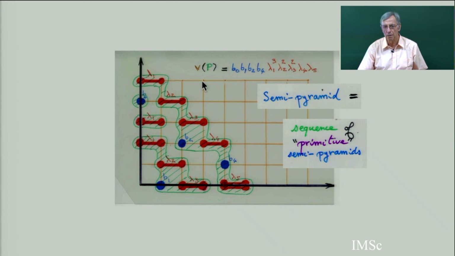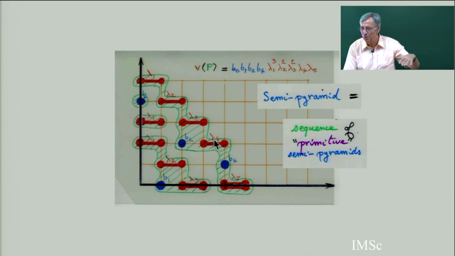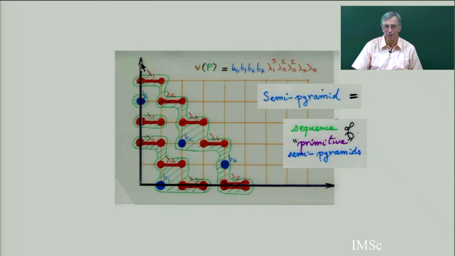And then the semi-pyramid, a weighted semi-pyramid, is a sequence of primitive semi-pyramids. You just look at these first vertical edges, take the smallest piece here, you push it, take this dimer, and suppose you push it down, and you get a whole semi-pyramid. Then you take the next one, take the next one, take the next one, you see. So you can decompose. It's an analog of decomposing a Dyck path or Motzkin path into a sequence, like the Flajolet lemma we have done, as a sequence of primitive Motzkin paths. Any semi-pyramid is a sequence of primitive semi-pyramids.